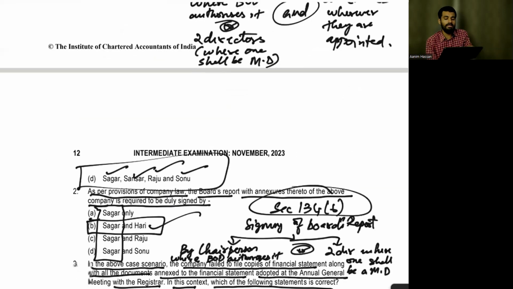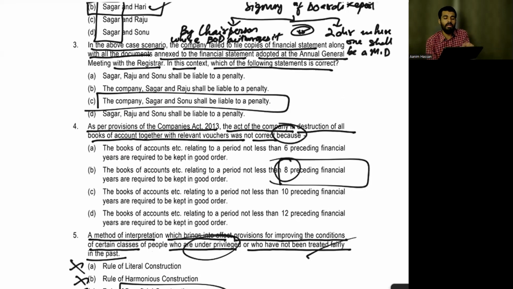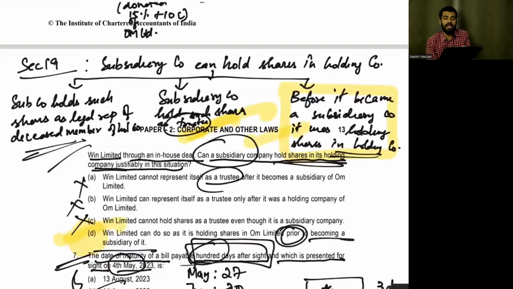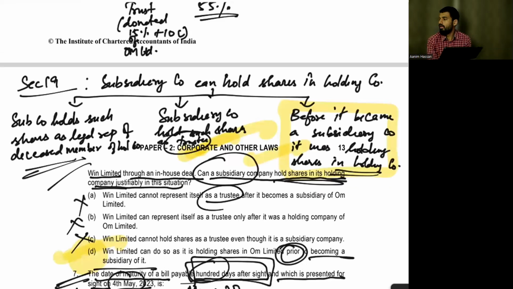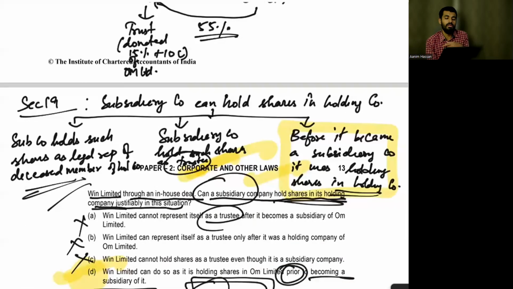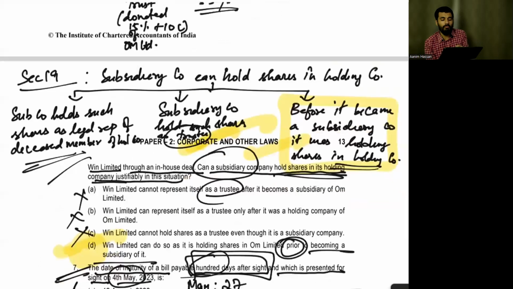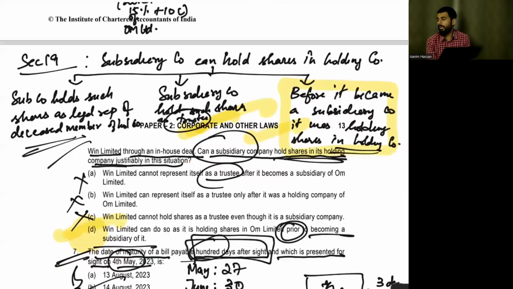I could have told you the answer is E, B, C, or A. But I gave you the provision because, see, section 19, question number 6: both the answers are almost similar, and both seem right. But the suited answer for this question is option B. So it's important to know the provision, and also which answer is the most correct.